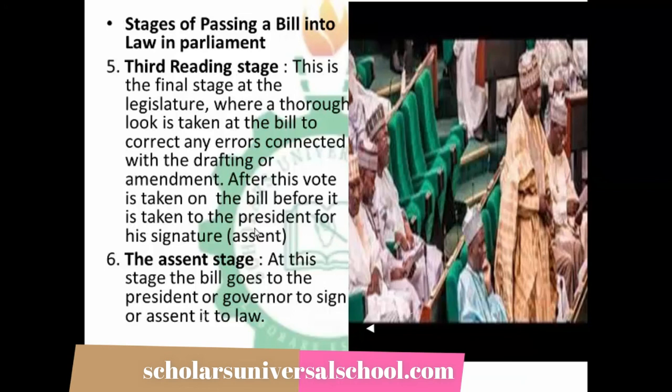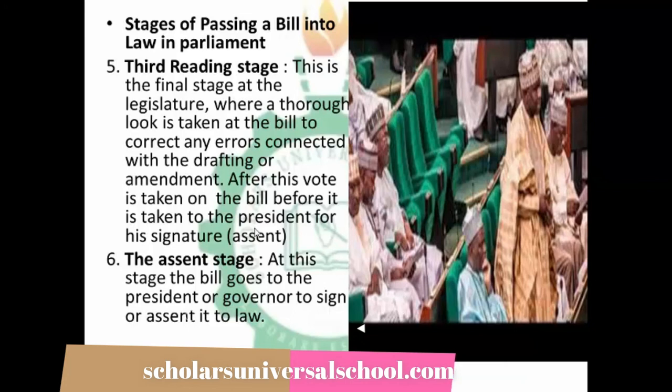The executive has to endorse the document. I should not say president, because in a presidential system of government we use president, and in a cabinet system of government we have what we call the executive in parliament, who is usually the prime minister. So let me use the word executive here: the executive will give his assent, endorse it, and pass it into law, if and only if the legislators place their assent on the bill.